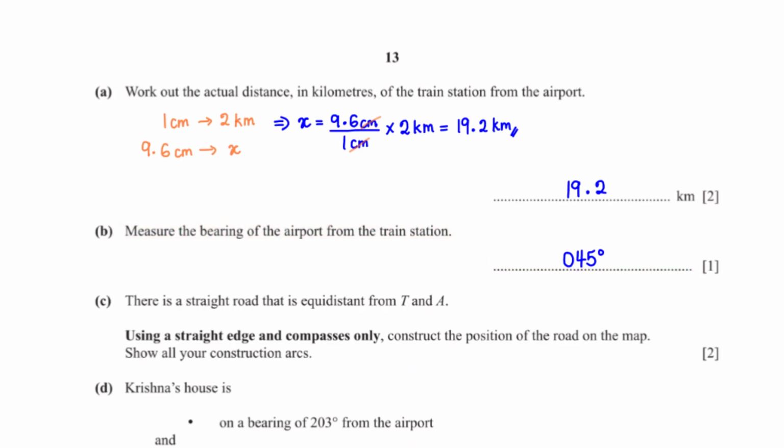There is a straight road that is equidistant from T and A. Using a straight edge and compasses only, construct the position of the road on the map. Show all your construction arcs. In other words, this straight road is the perpendicular bisector of TA.